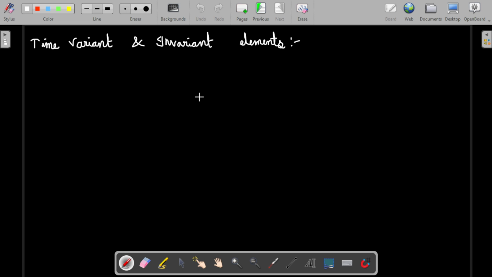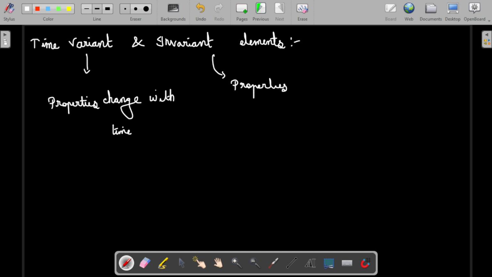elements. The element whose property changes with time is said to be time variant. So the properties change with respect to time. And if the property remains the same over time, it is time invariant. Here the properties mean nothing but the resistance, inductance, impedance, any kind of thing that is contributed by the element. So the property will remain the same here. That is the quite difference between time variant and invariant.